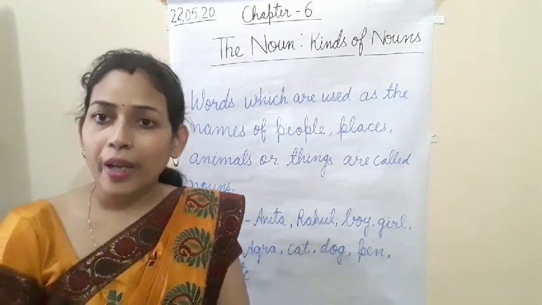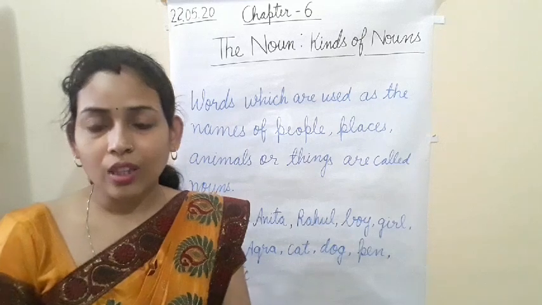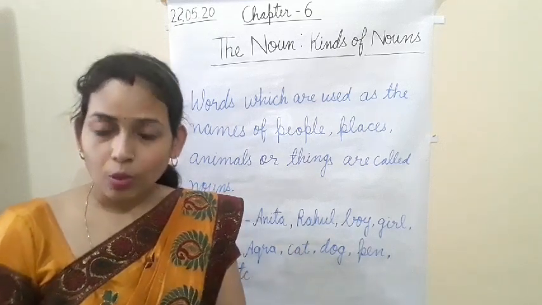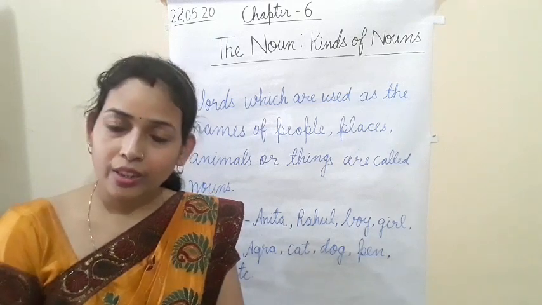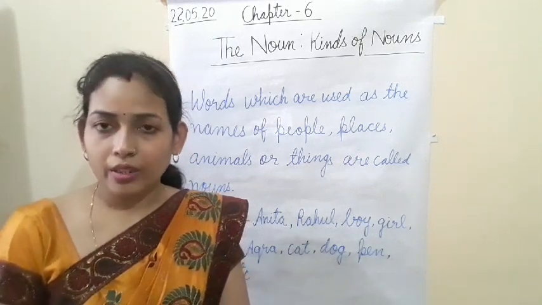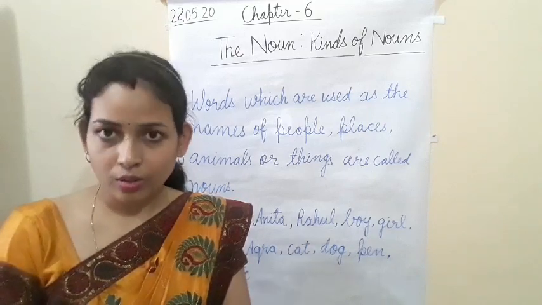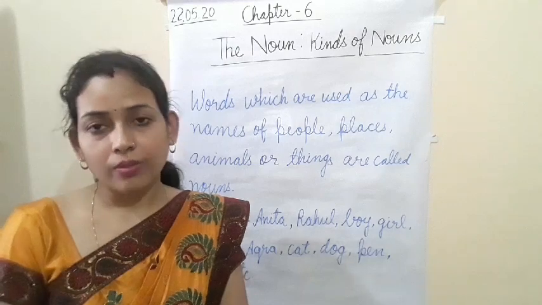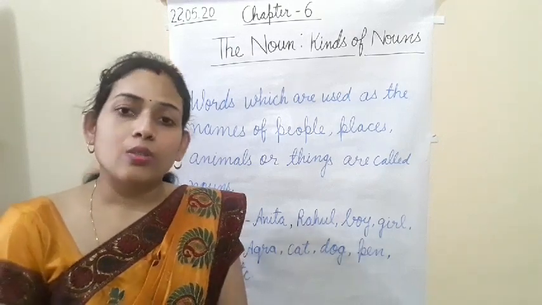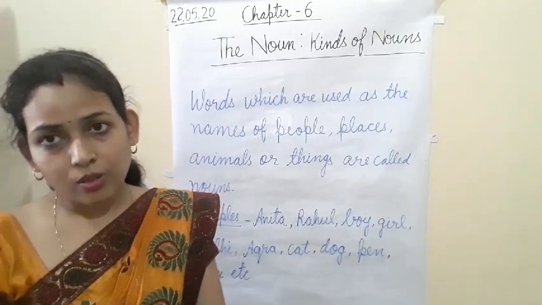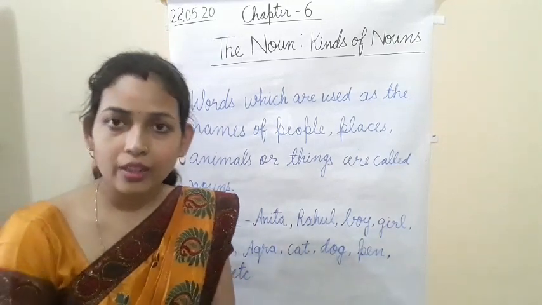Your bag, bag is also a noun. Clear? Mobile, whatever you are using there, those are the many examples of noun. You can see many examples around yourself. Any other examples you can write, no problem with that.